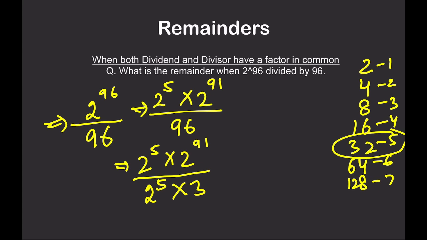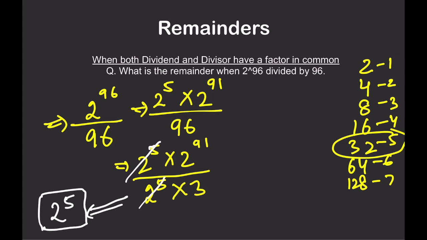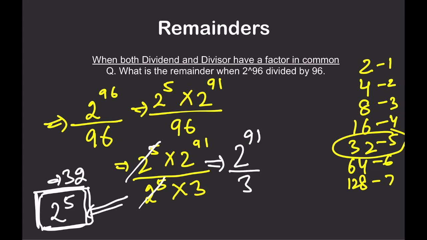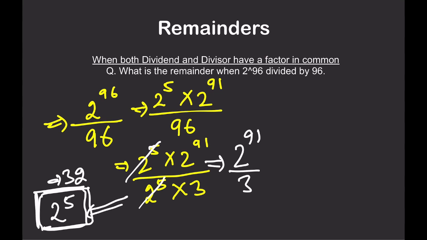And now what is the next step? You can remove 2 raised to power 5. But in this case, make a box and keep this 2 raised to power 5 in it. For now, 2 raised to power 5 is equal to 32. Keep it separate, keep it locked. We are going to use it later. So now you have removed 2 raised to power 5 from numerator and denominator. You get 2 raised to power 91 divided by 3. I hope this section is okay.